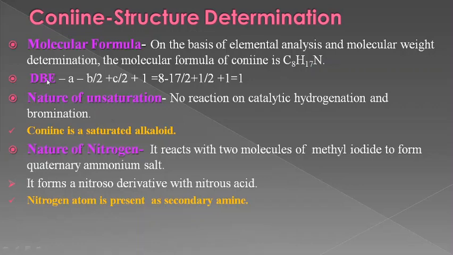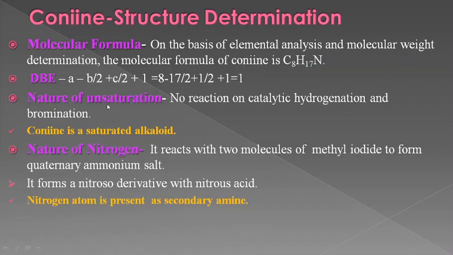Next we come to the double bond equivalence, which gives the nature of unsaturation, given by A minus B by 2 plus C by 2 plus 1, where A represents the number of carbon atoms, here 8, B represents the number of hydrogen atoms, which is 17, and C represents the number of nitrogen atoms, which is 1.